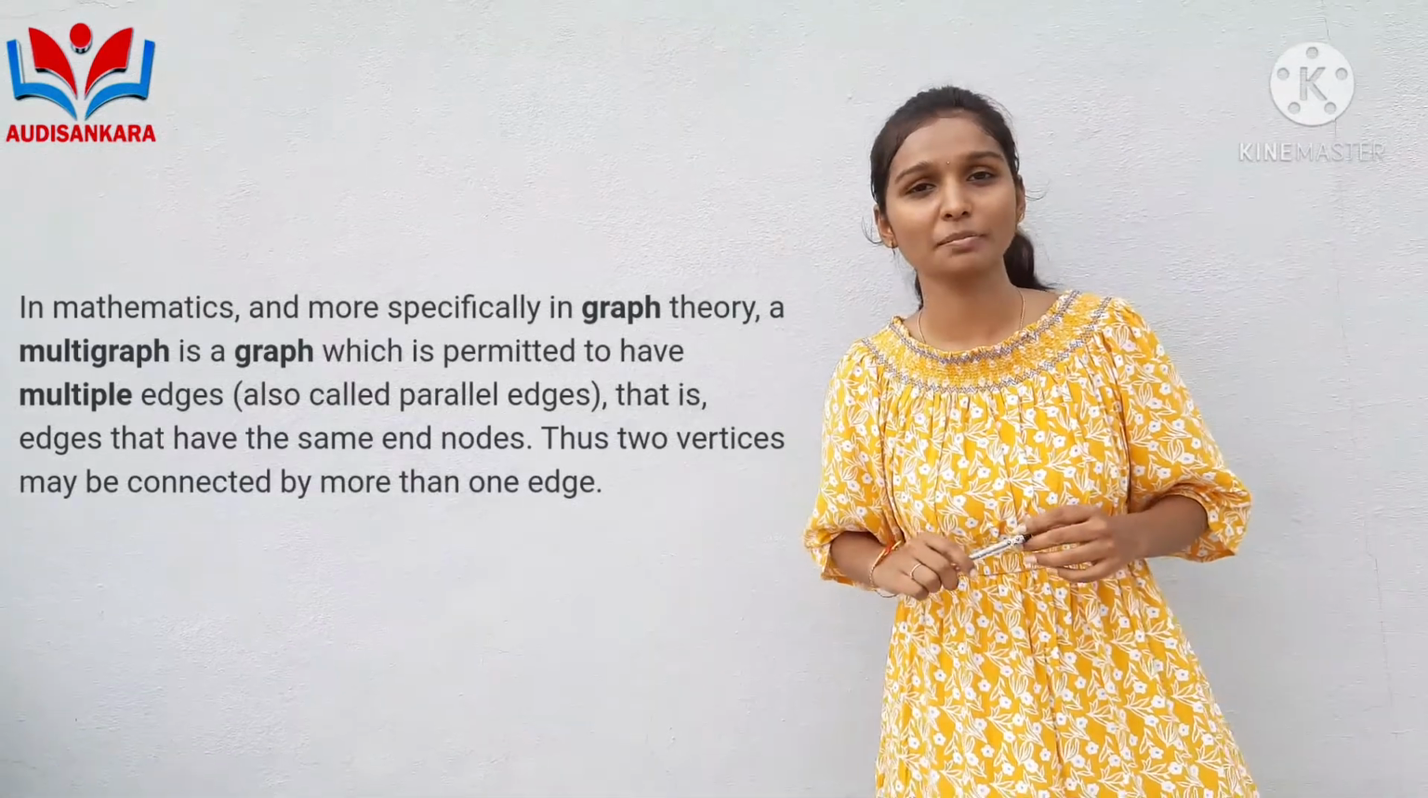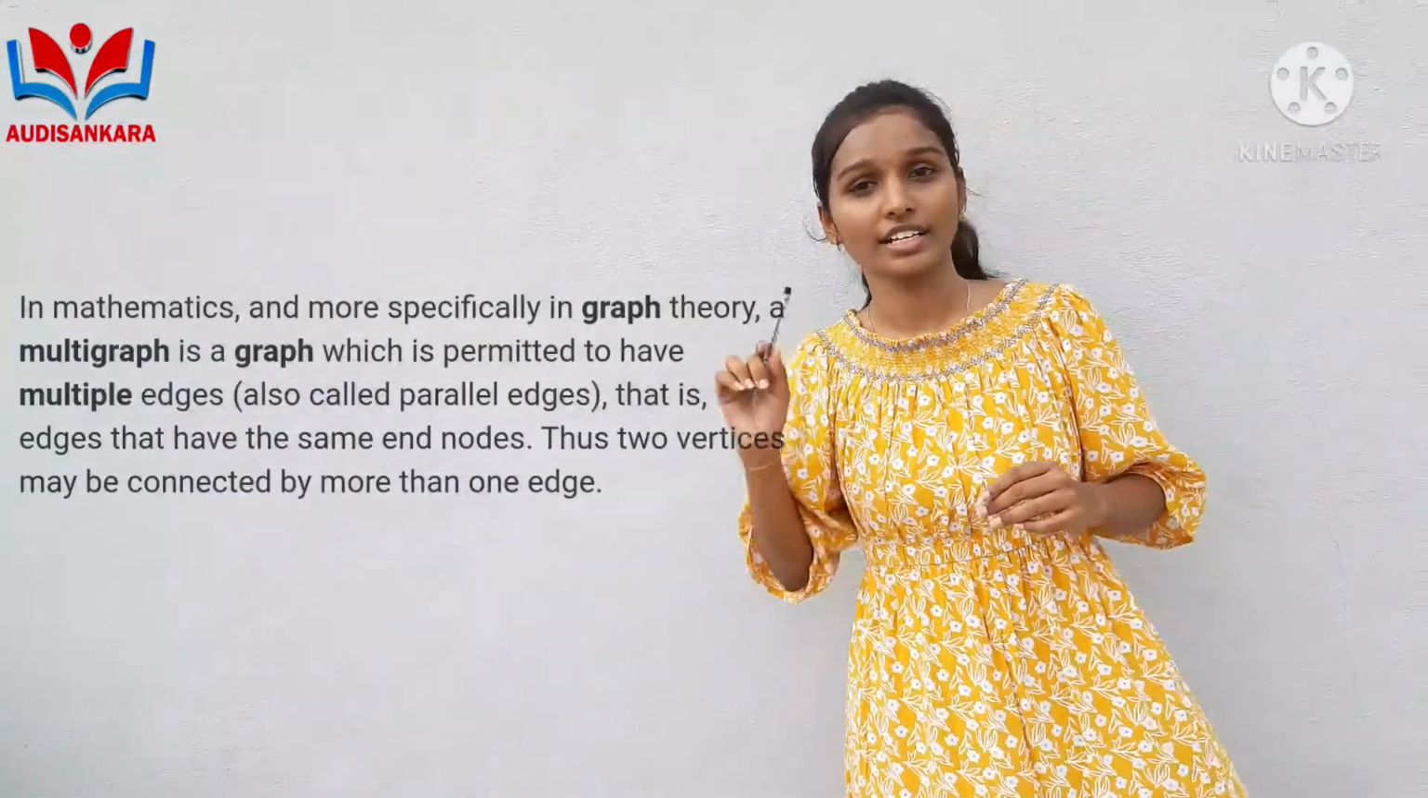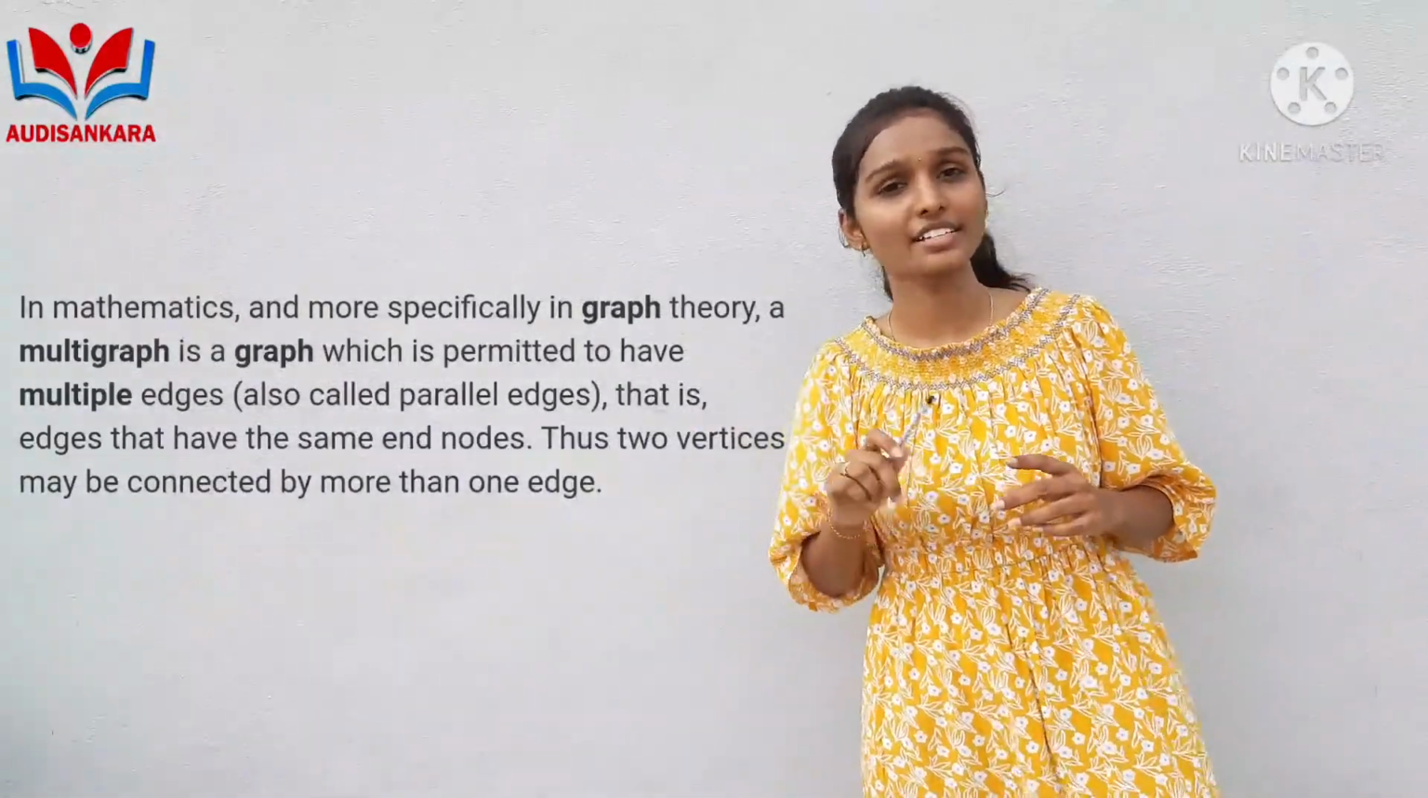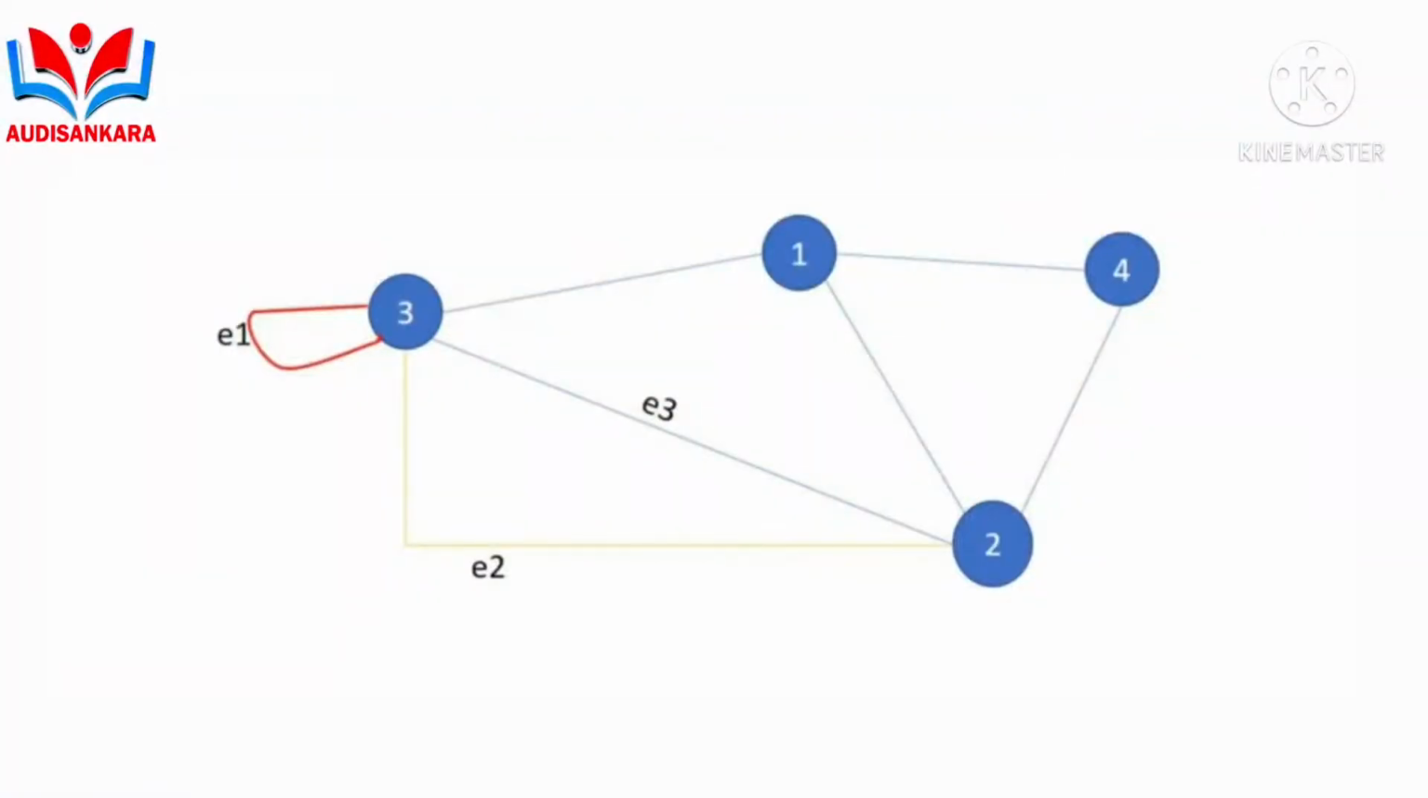Now the fourth one is multigraph. The graph with self loops and parallel edges is called a multigraph. In this picture, E1 is a self loop and E2 and E3 are the parallel edges. So this is called a multigraph.